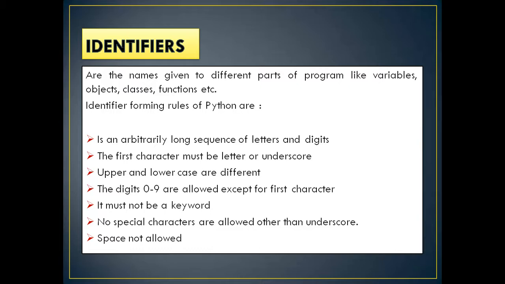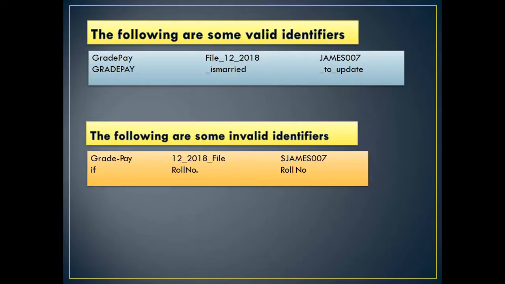So these are the formal rules to be followed while naming an identifier. You can see some examples of valid identifiers and invalid identifiers. You can understand GradePay written in small case except G and P. The entire GRADEPAY is in capital.